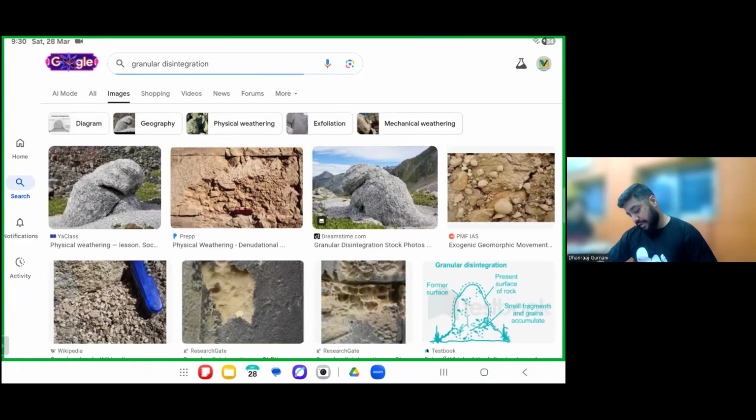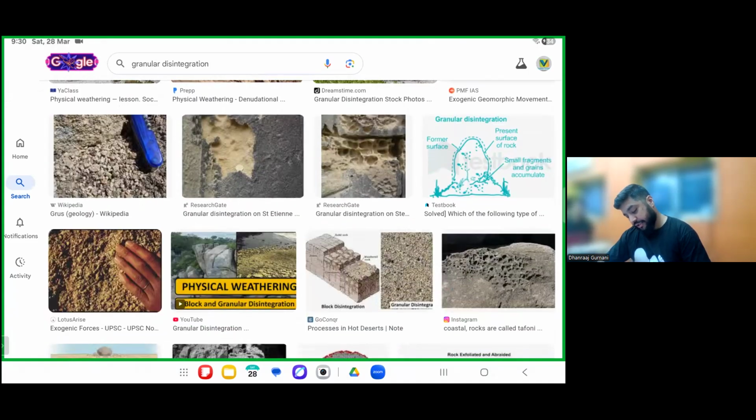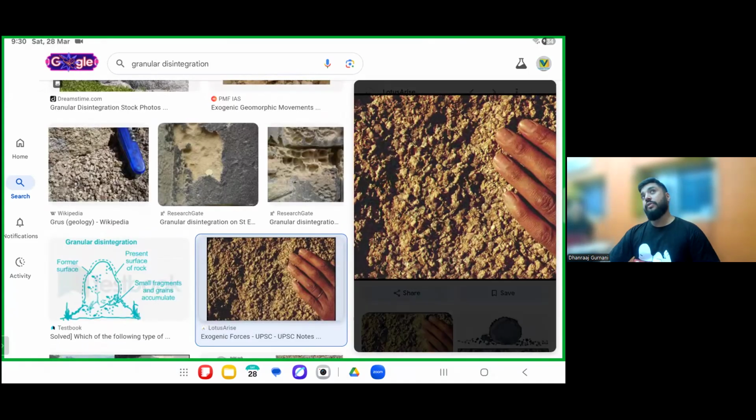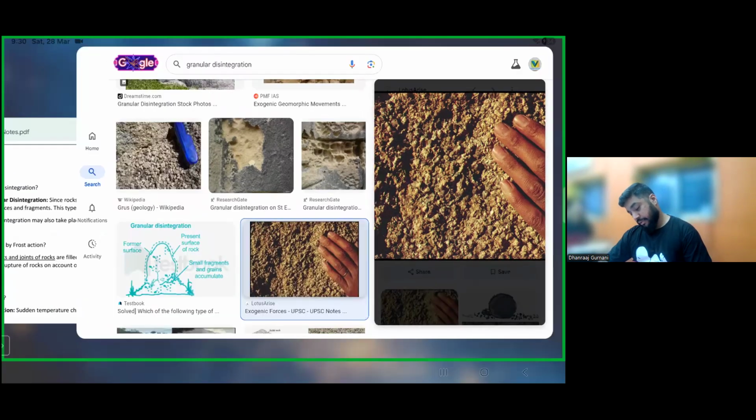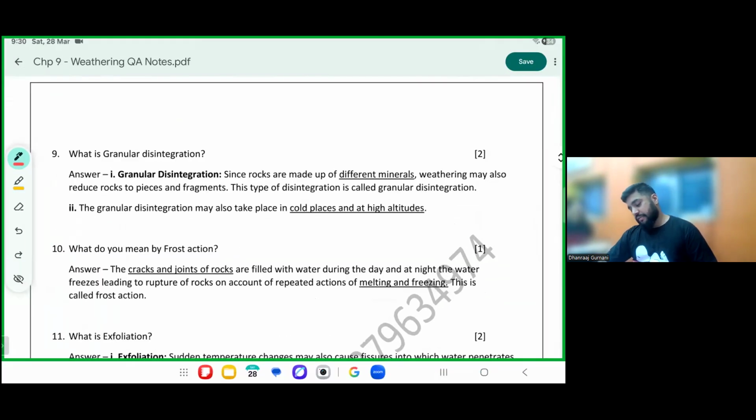Do you see this? These are granular disintegration. Granular disintegration means the rocks have broken down into grains, small grains. Since the rocks are made up of different materials, weathering may also reduce them to pieces and fragments. This type is called granular disintegration. Not blocks, but grains. Granular disintegration can take place in cold areas and high altitudes.